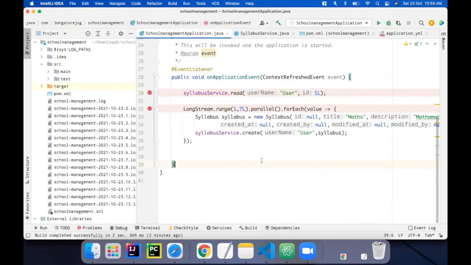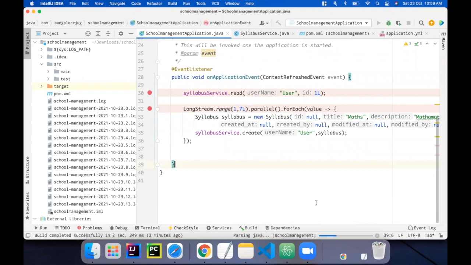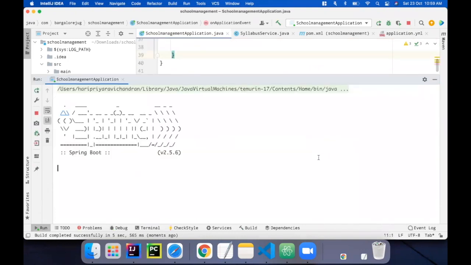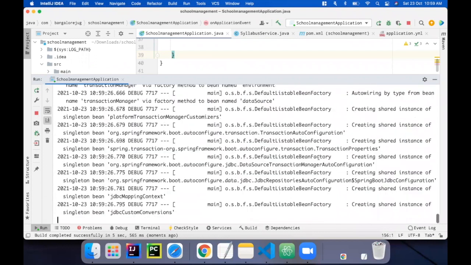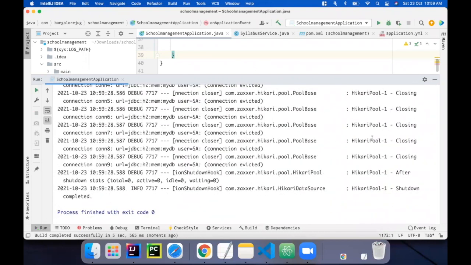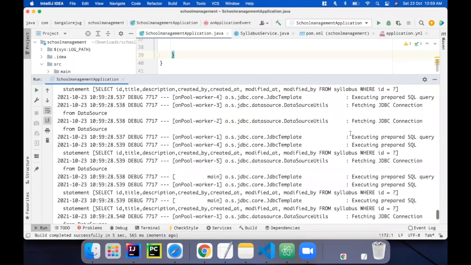So let me loop it over just for 7 syllabuses to be created. And then I'm running the application again. So here it is.